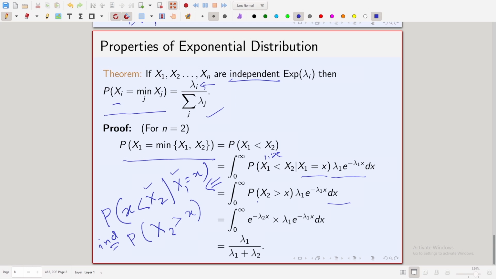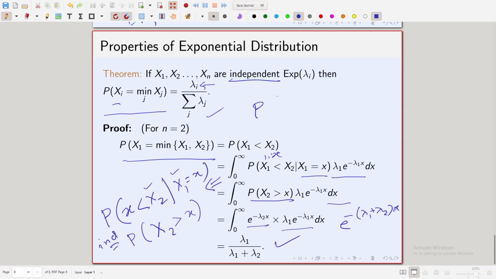Now, x2 is exponential with parameter lambda 2. So, the probability x2 greater than x is simply e to the power minus lambda 2 x, times the density. The lambda 1 will come out, and inside the integration it will be minus lambda 1 plus lambda 2 x. Now, if you integrate and plug in the limits you will just get lambda 1 over lambda 1 plus lambda 2. This integration you can easily do. So, we have got that the probability that x1 will be the minimum among x1 and x2 is given by lambda 1 over lambda 1 plus lambda 2.